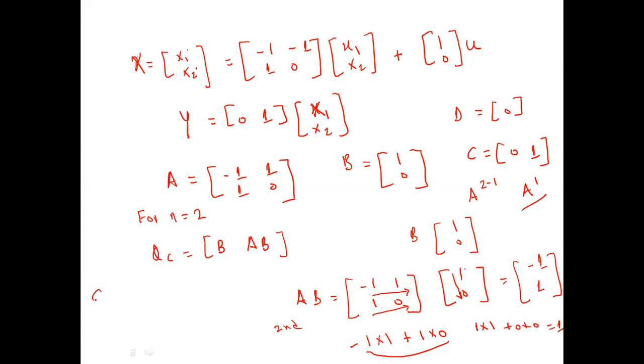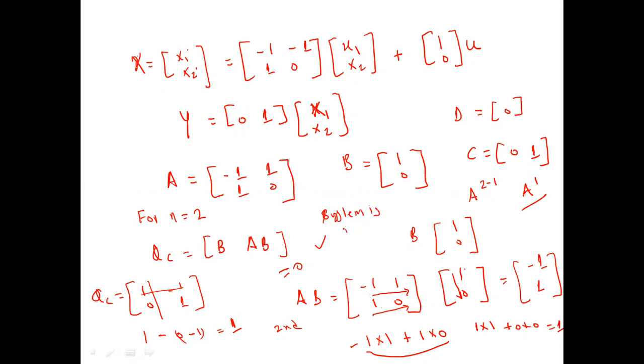So now I can get this matrix QC. B, I already know: 1, 0, minus 1, 1. Now I need to find the determinant. So this is 1 into 1, minus 0 into minus 1. So the determinant value comes to 1. It is not equal to 0. Hence I can say the system is controllable.